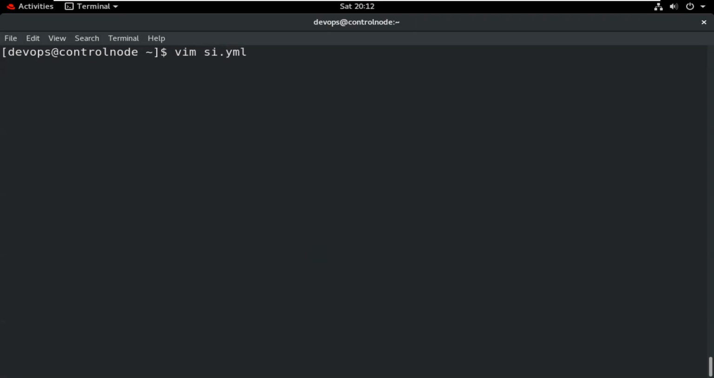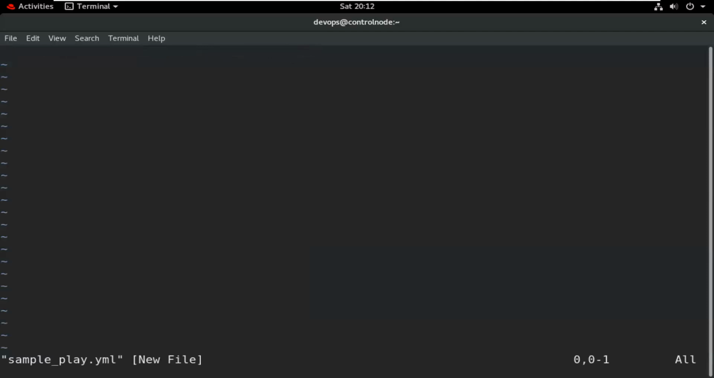So I name it simple_play. We can also use sample play. So when we type I here, we start the playbook with 3 dashes, and end the playbook with 3 dots. In this, between these, write here.